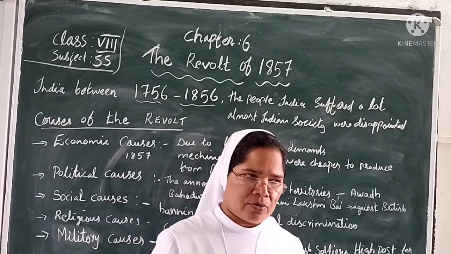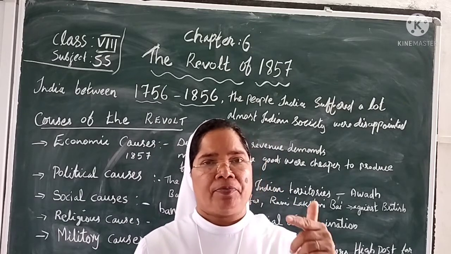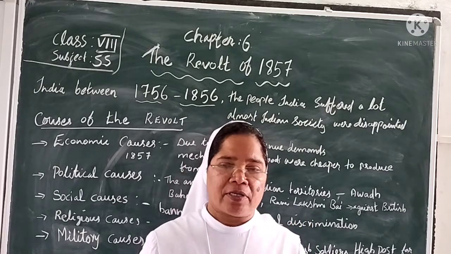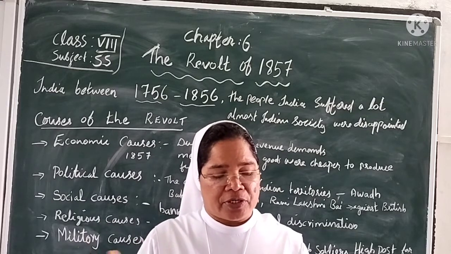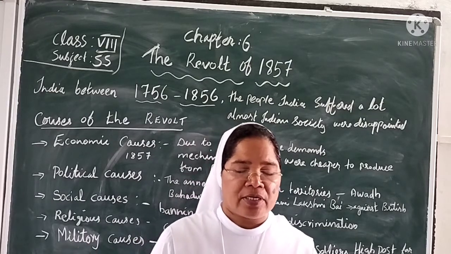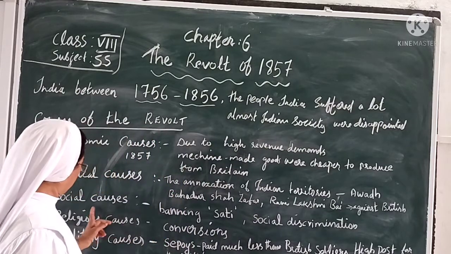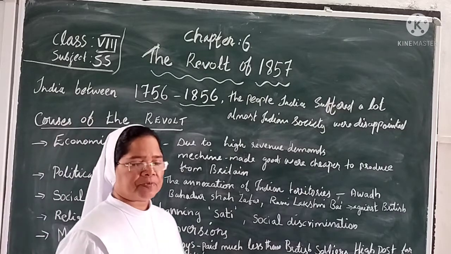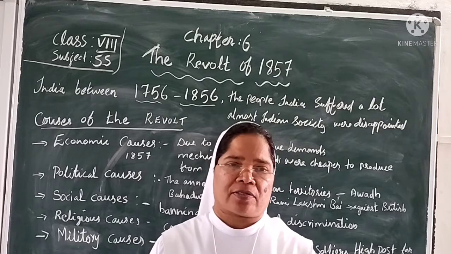So, which social changes were made? They banned sati and allowed the remarriage of widows, and also allowed education for ladies. But social discrimination also happened here. And now religious causes.